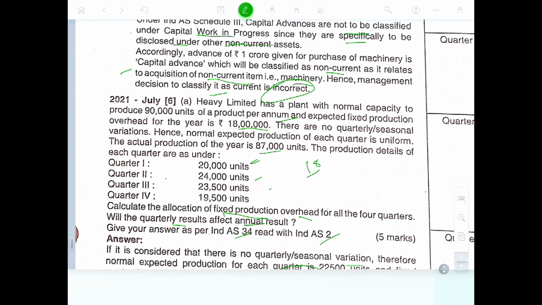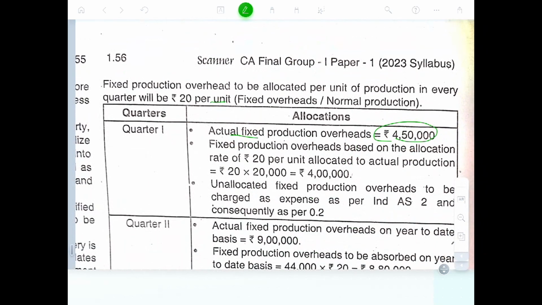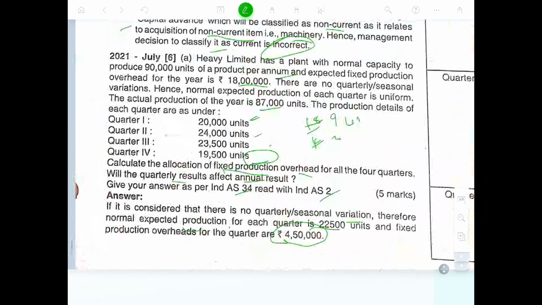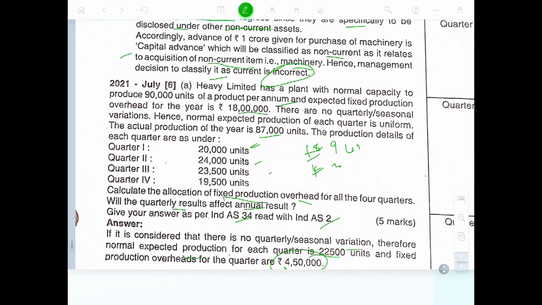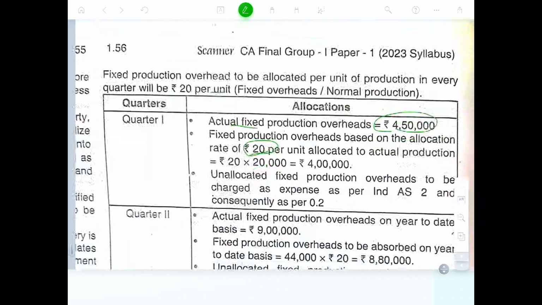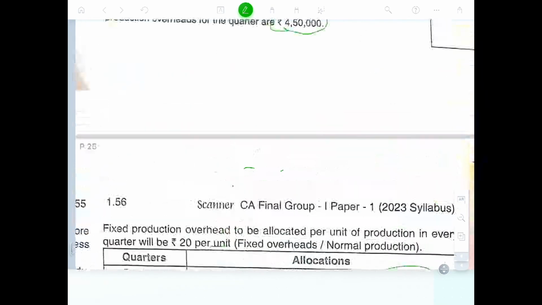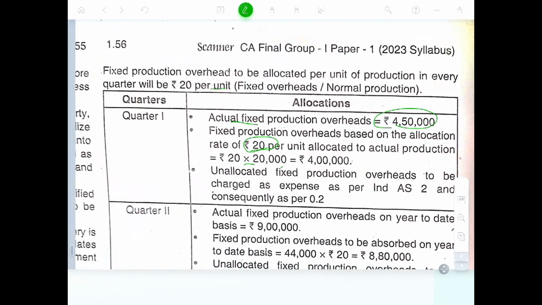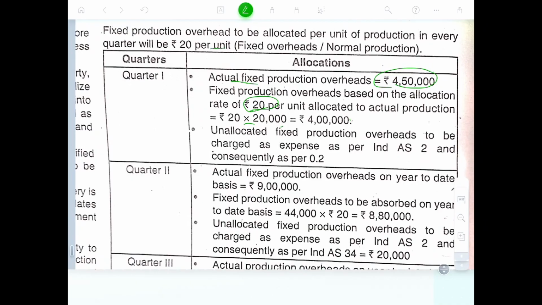So 18 lakhs divided by 4 gives 4.5 lakhs, that is 4,50,000. The fixed production overhead based on the allocation is 20 per unit. So 20 into 20,000 units is 4 lakh, with 50,000 unallocated. The unallocated fixed production overhead is to be charged to expense as per Ind AS 2, and consequently as per Ind AS 34.